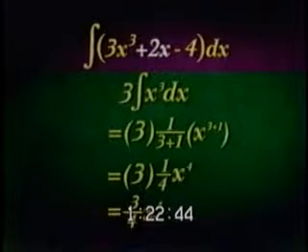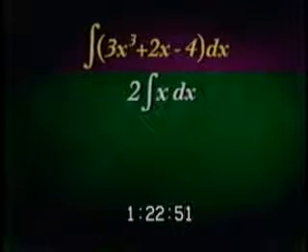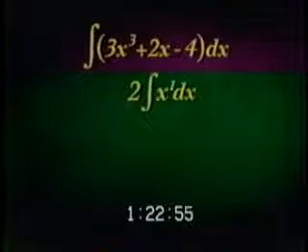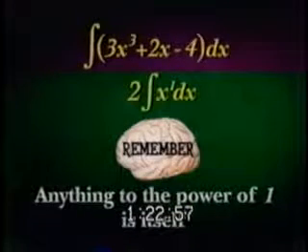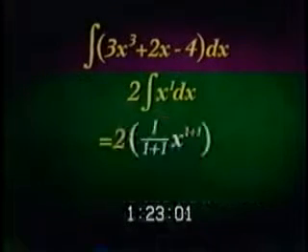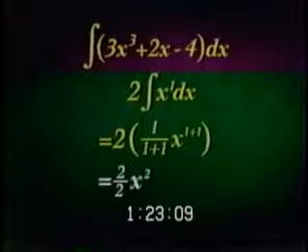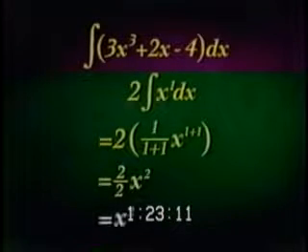Now, we need to do the second term. The second term is 2x. Again, using the power rule we learned, we'll leave the 2 and integrate the x. The integral of x is really the integral of x to the first power. Remember, anything to the power of 1 is itself. So the integral of x to the 1 power is 1 divided by 1 plus 1 times x to the power of 1 plus 1. Now we multiply by the constant 2. This simplifies to 2 over 2 times x squared, or just x squared.